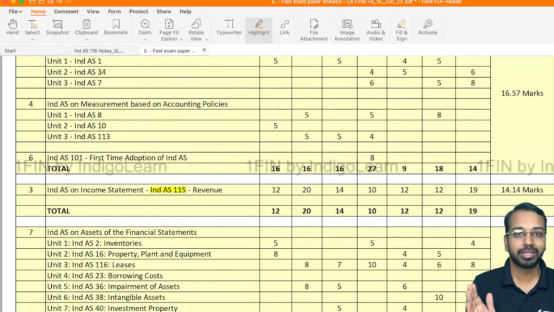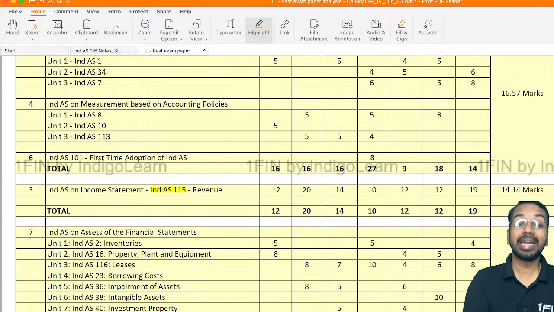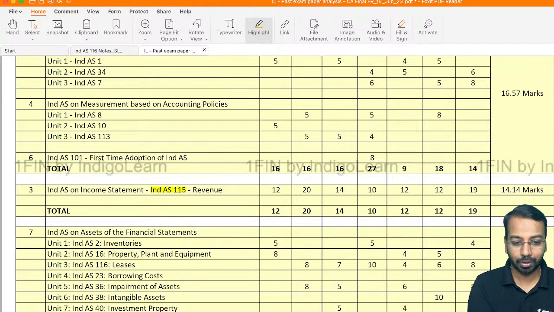If we look at the institute's material, it's lengthy, it's complex, but we will simplify it because 80% of this standard and also other standards that we'll be talking about are more logical, more understanding based. Okay, there are 10 to 20% parts in each standard which are tricky. We'll cover those also. But if you are able to master that 80-90%, the crux of the standard, then there is no need to worry about this.